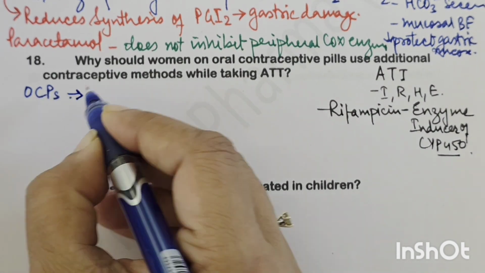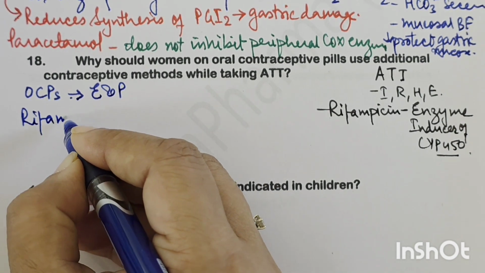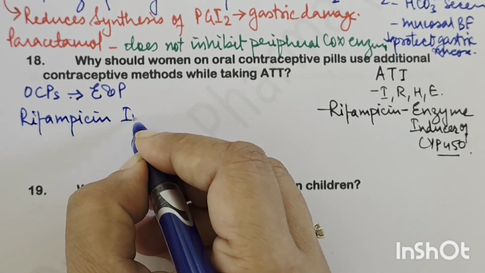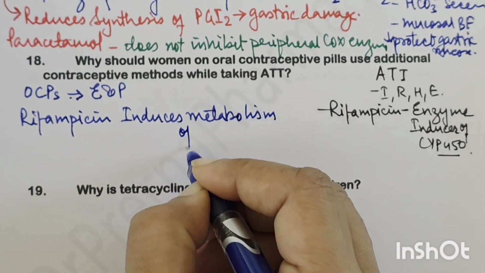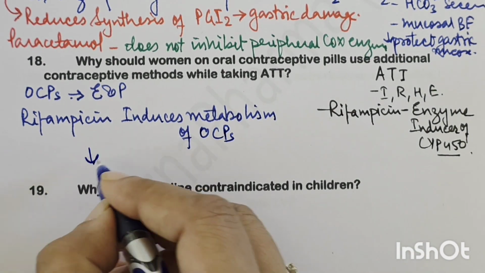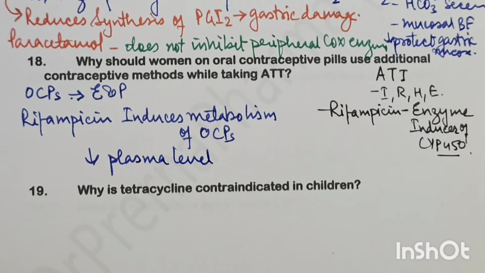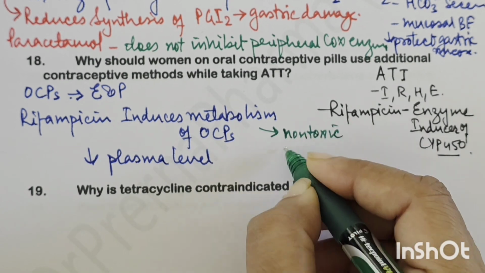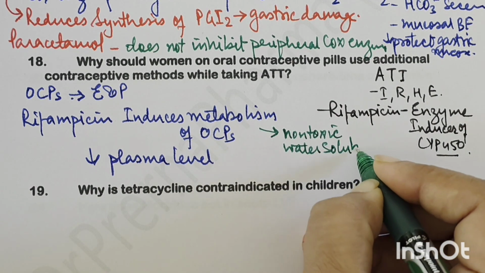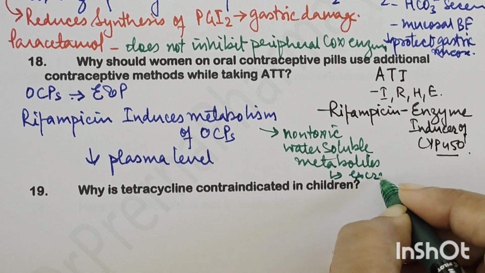Rifampicin acts on the contraceptive hormones in OCPs, estrogen and progesterone. So rifampicin induces the metabolism of OCPs, thus reducing their plasma level, because once the metabolism is induced, they are converted to non-toxic water soluble metabolites ready for excretion, right?